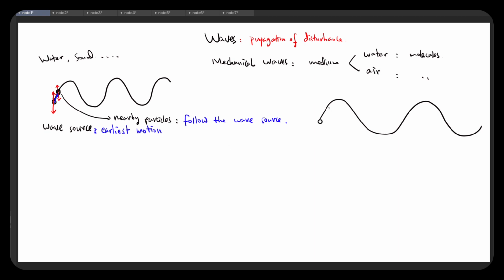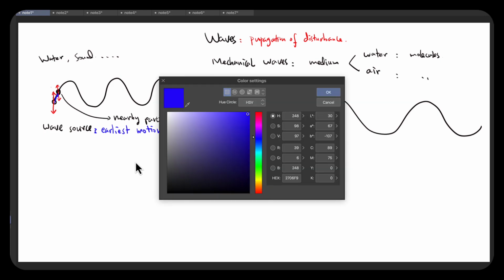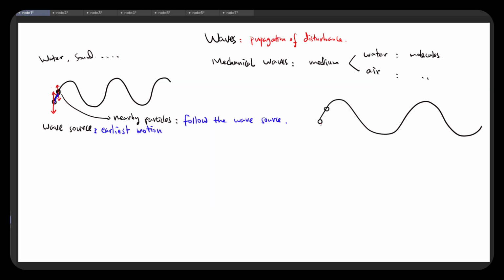Here's the wave source, and that's the nearby particle. So if the wave source particle is moving downward, that's the velocity of this particle. Then due to the interaction between them, the source particle will drag down the nearby particle. So the nearby particle will follow the wave source and also move downward. And we can apply this to all particles in the media. So let's say there's another particle here.